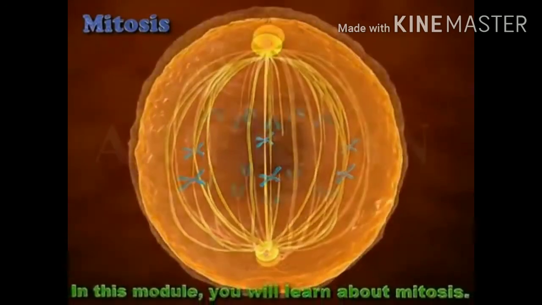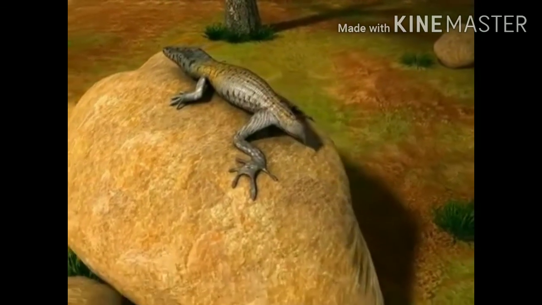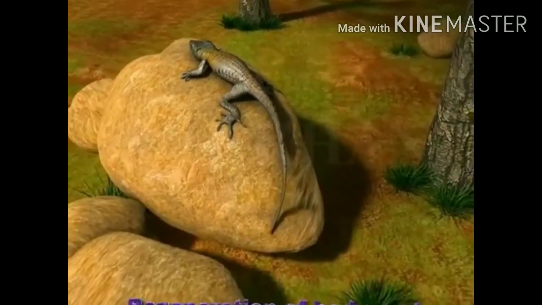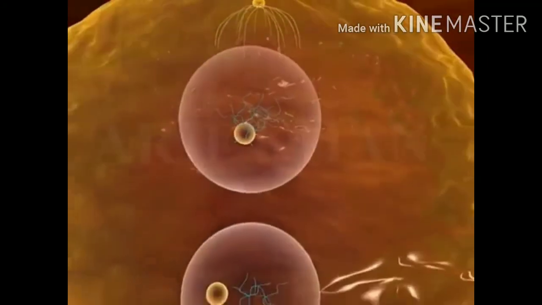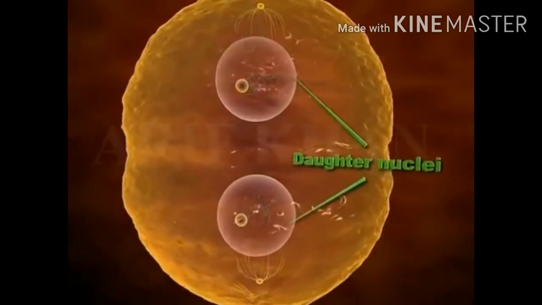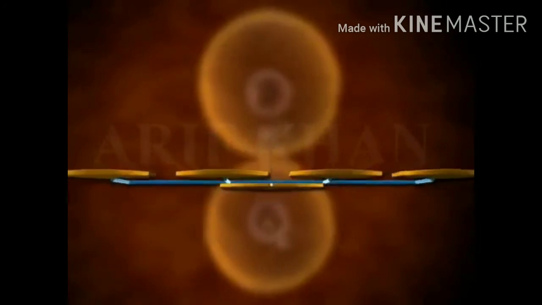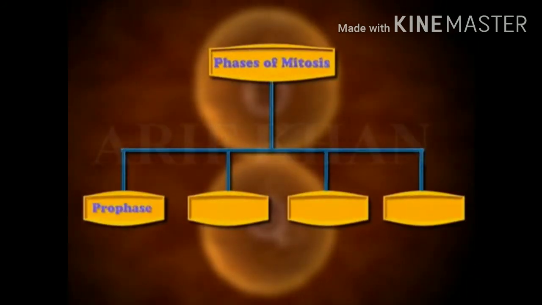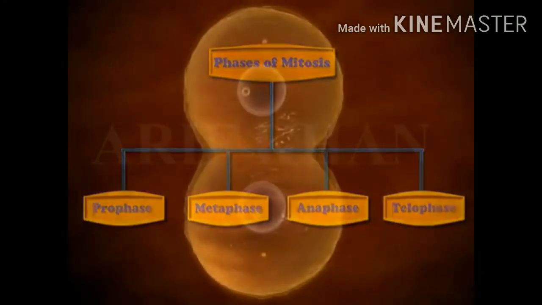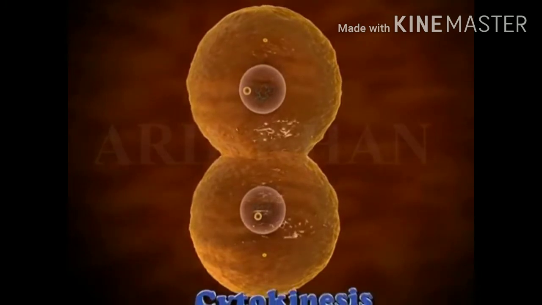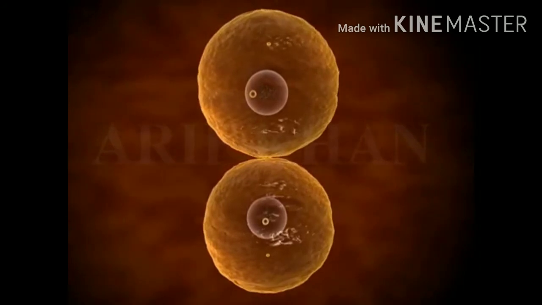Mitosis. In this module, you will learn about mitosis. Mitosis is a process of cell division that makes possible regeneration of body parts. To elaborate, mitosis is the separation of nuclear chromosomes into two identical daughter nuclei. It is divided into 4 key phases: prophase, metaphase, anaphase, and telophase. An additional phase called cytokinesis occurs after the complete nuclear division.